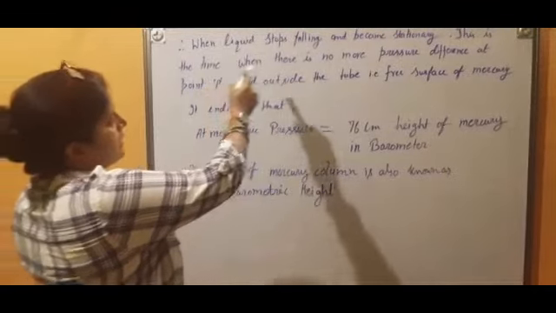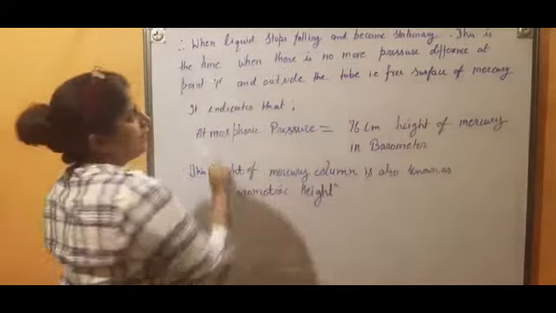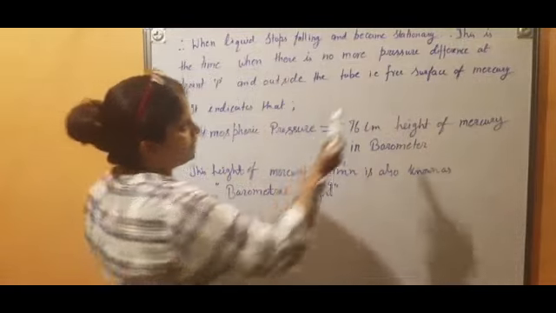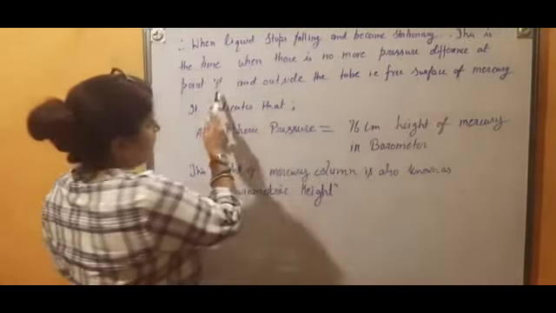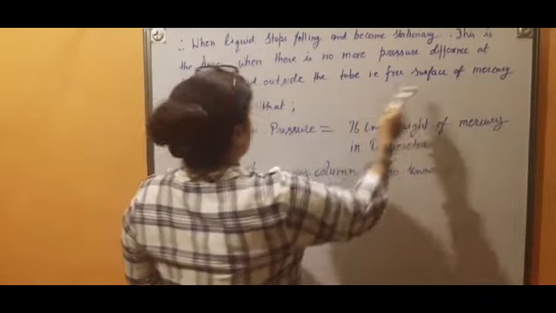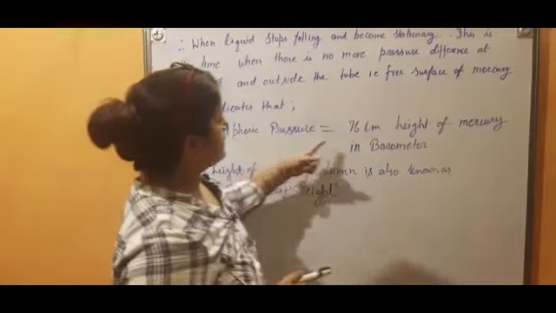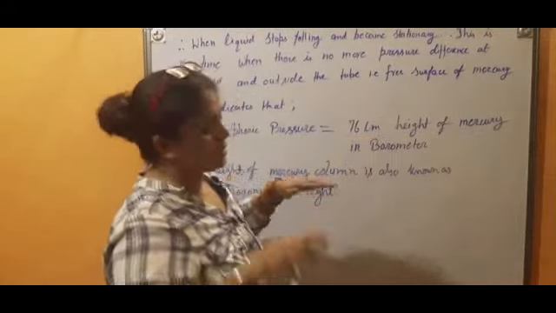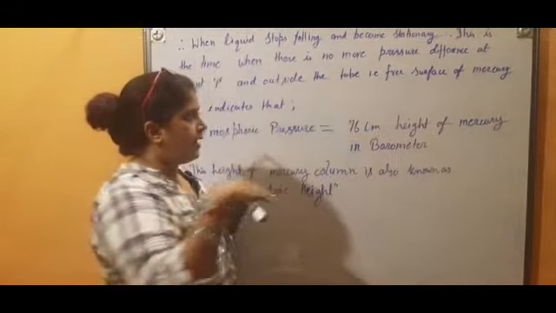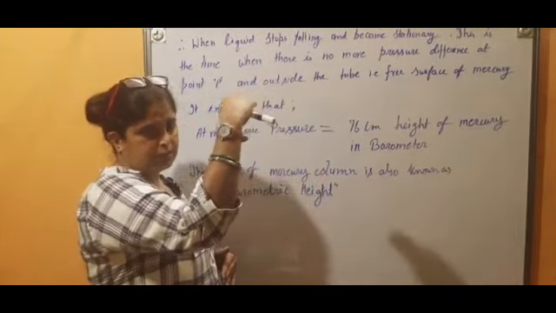Therefore when liquid stops falling and became stationary, this is the time when there is no more pressure difference at point P and outside the tube, that is the free surface of the mercury. It indicates that atmospheric pressure is equal to 76 centimeter because outside the tube and inside the tube both are equal. That's why the liquid became stationary.